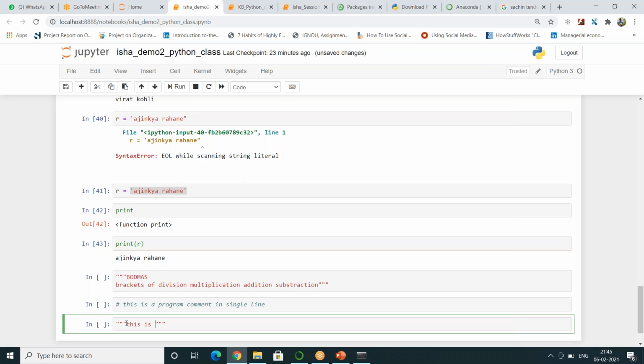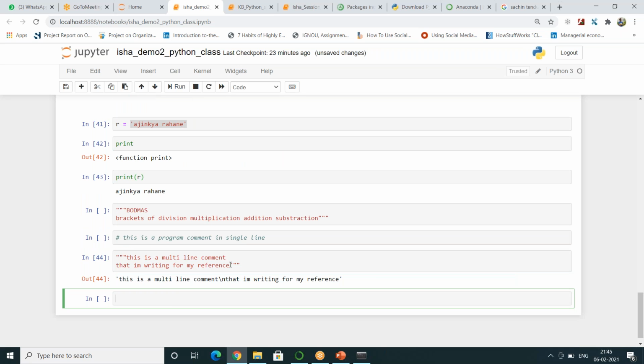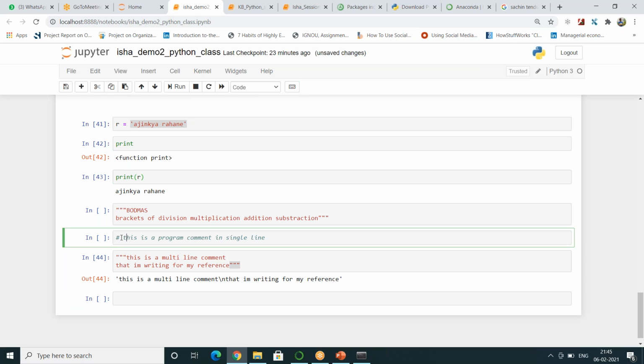This is a multi-line comment that I am writing for my reference. So when you want to write a multi-line comment, you need to use 3 double quotes or 3 single quotes. But when you want to write a single line comment, you need to use this hash symbol.